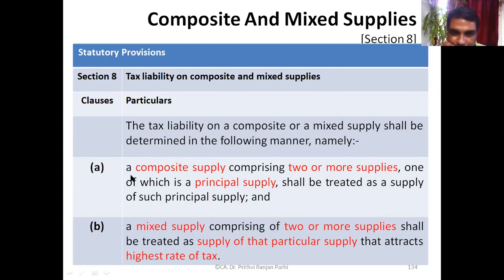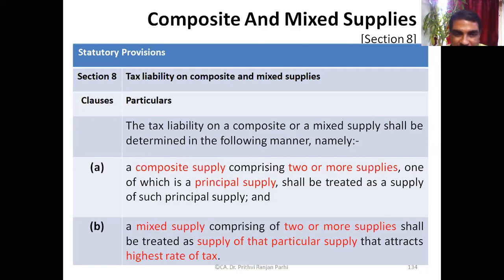Please read. The tax liability on a composite or a mixed supply shall be determined in the following manner, namely, clause A: a composite supply comprising two or more supplies, one of which is a principal supply, shall be treated as a supply of such principal supply. And clause B, please wait. First, let us finish understanding this particular clause.